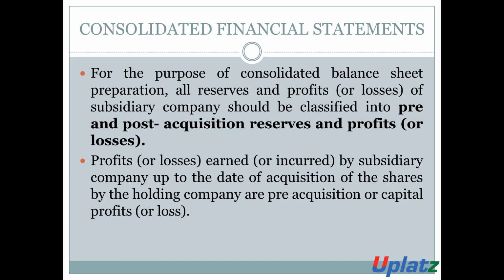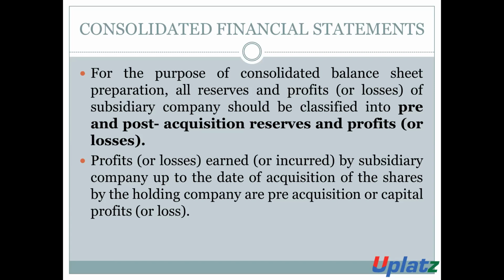The amount of profit earned by the subsidiary company up to the date of acquisition of shares by the holding company is considered as pre-acquisition profit or capital profit. The amount of profit or loss earned or incurred by the subsidiary company up to the date of investment made by the holding company is considered as pre-acquisition or capital profit.